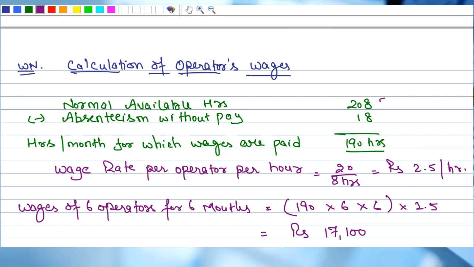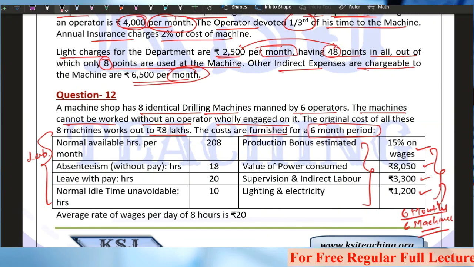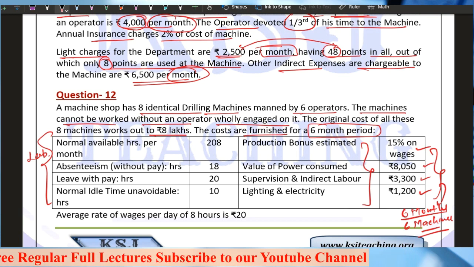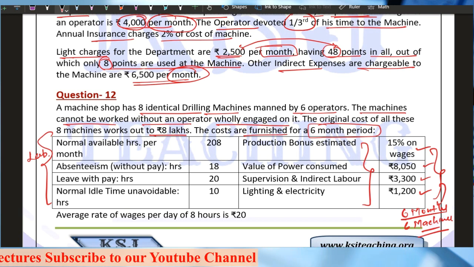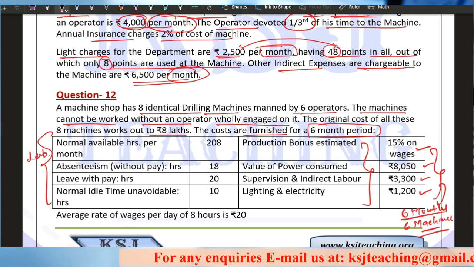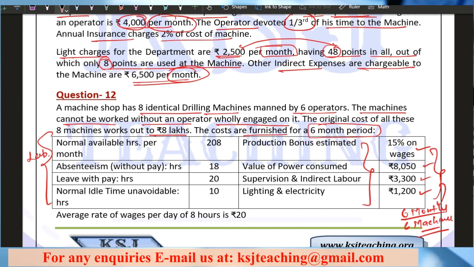Absenteeism without pay is 18 hours. Out of 208 hours, for 18 hours we are not paying him. When I am calculating the wages for the hours for which I am not paying, why should I take those hours? I will not take those hours. From 208 I will subtract 18.